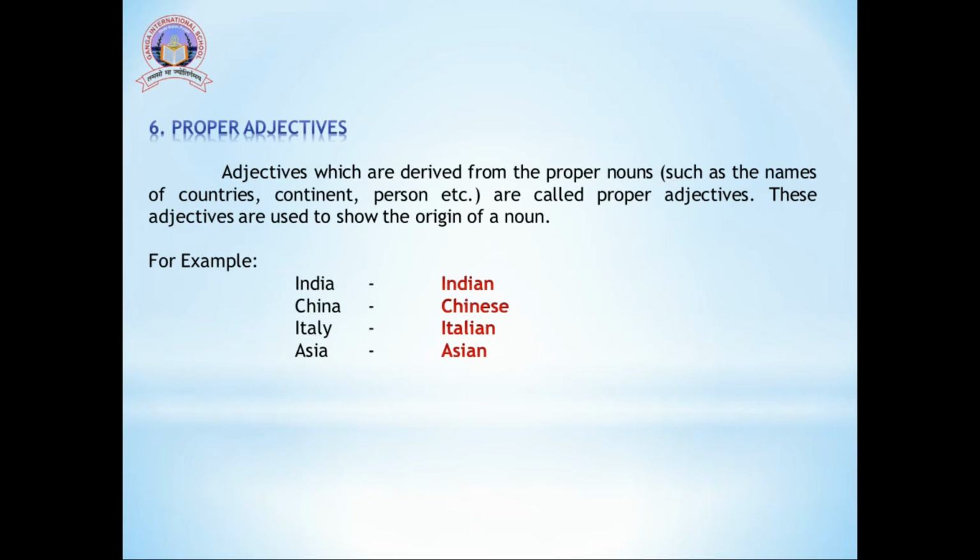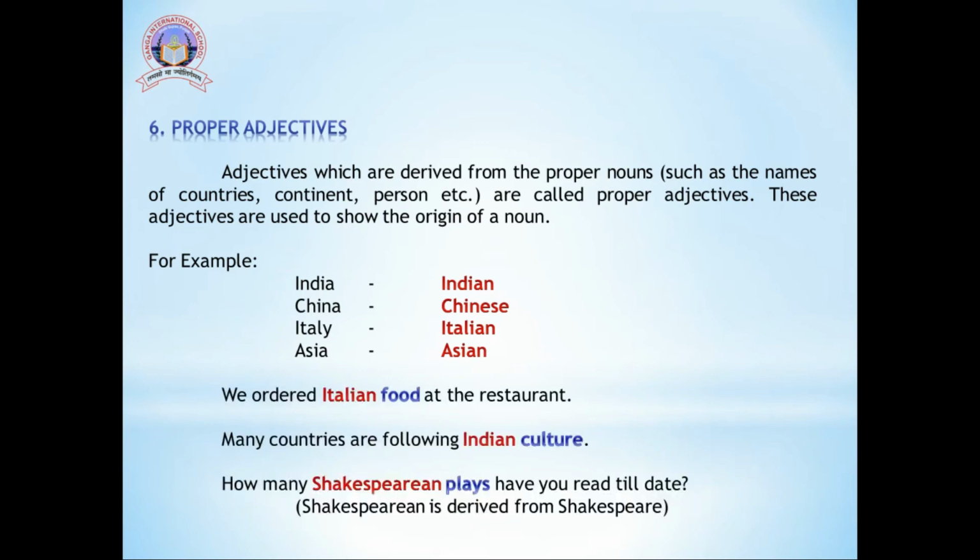Anything that belongs to China is Chinese. Anything that belongs to Italy is Italian. Anything that belongs to Asia is Asian. Let's see the usage of these words in a sentence. The first one is, we ordered Italian food at the restaurant. So, Italian is the proper adjective and food is the noun.